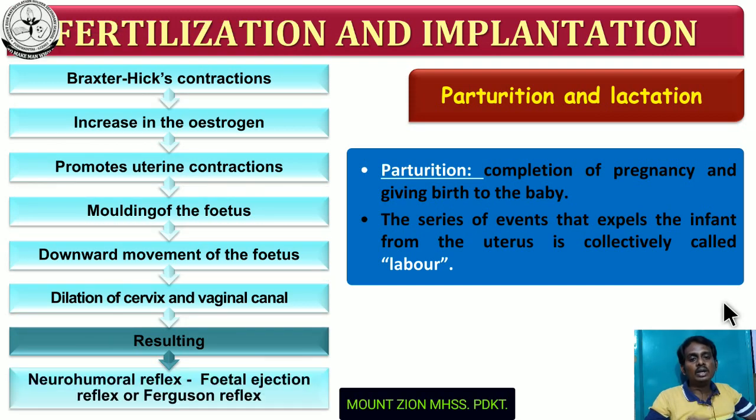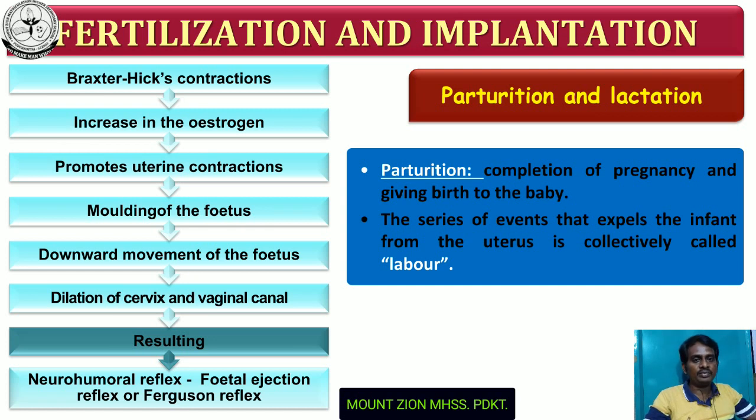The neural hormonal reflex, or fetal ejection reflex, or Ferguson reflex will initiate. Can you understand? Till now the fetus has not come out from the uterus.